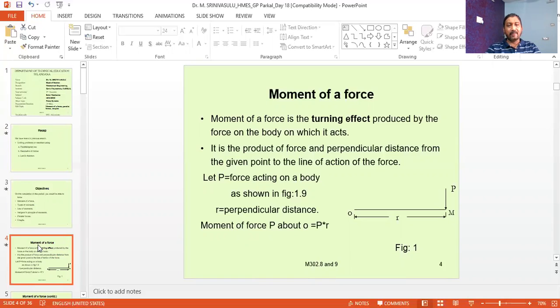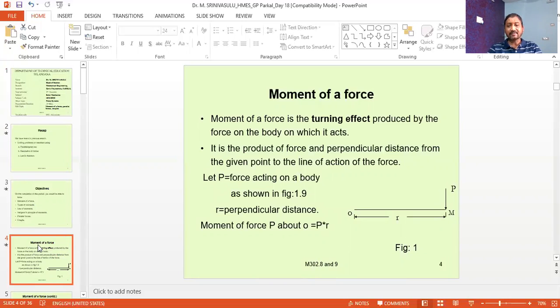The main cause of the moment is to produce the turning effect in the body where it is applied. The magnitude of the moment of a force is equal to the force into the distance between the force and the point of application of the force, that is, the distance between the force and the point at which the body is about to rotate.